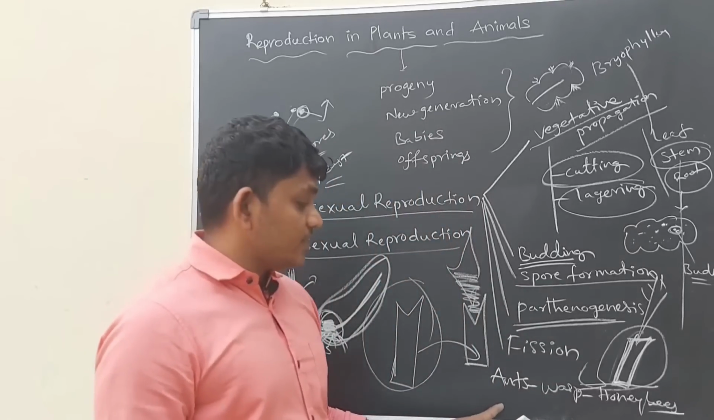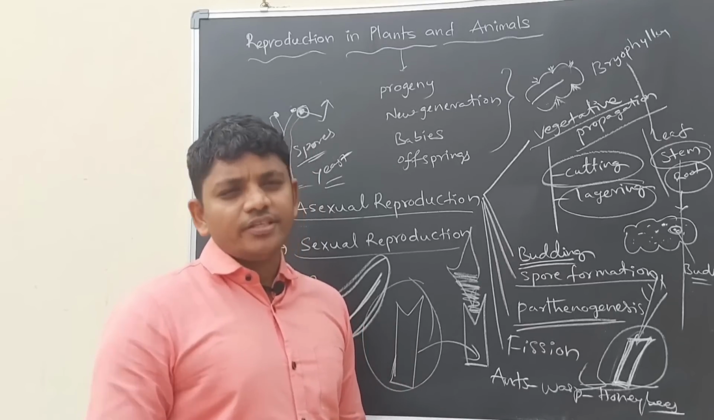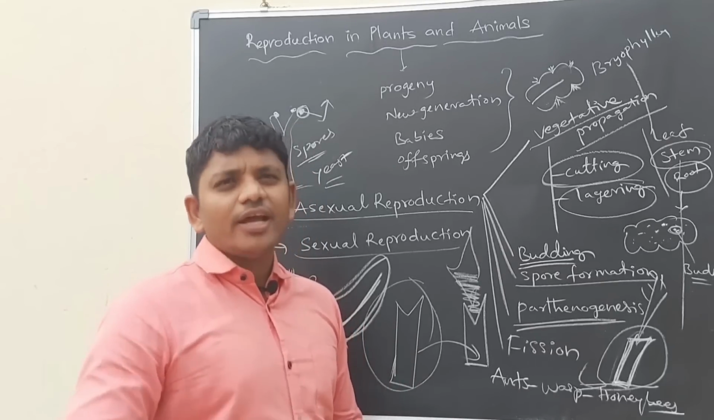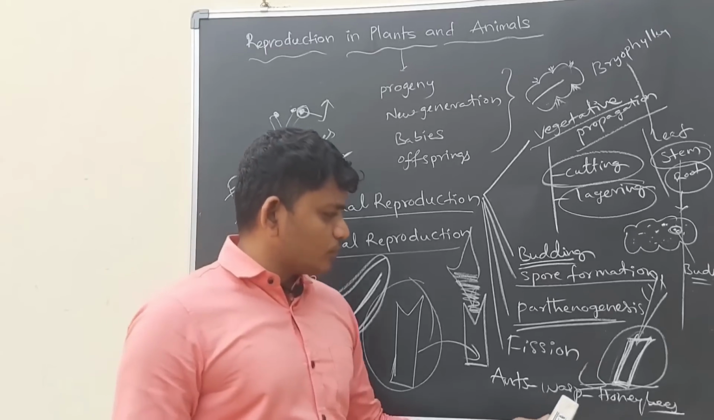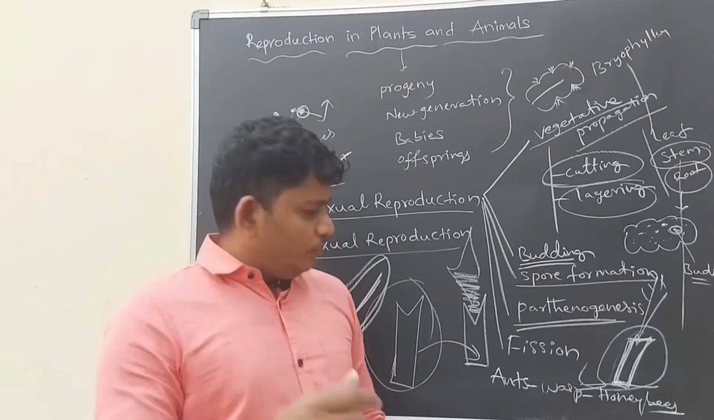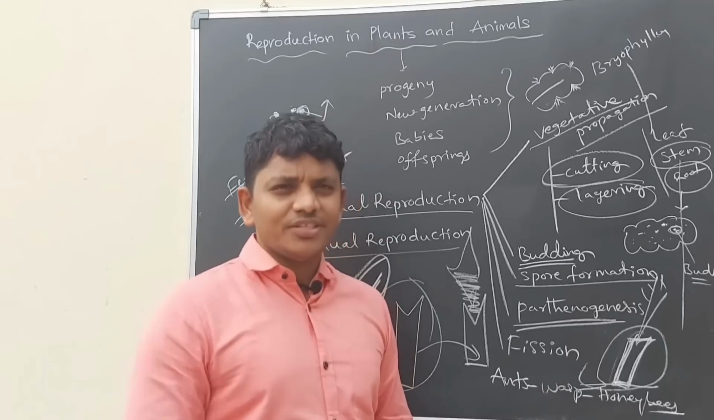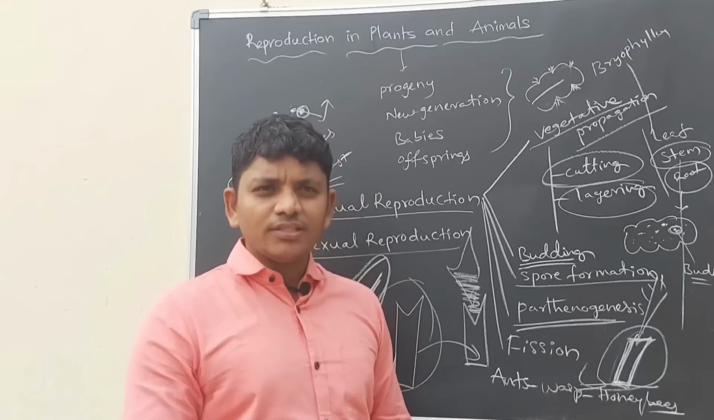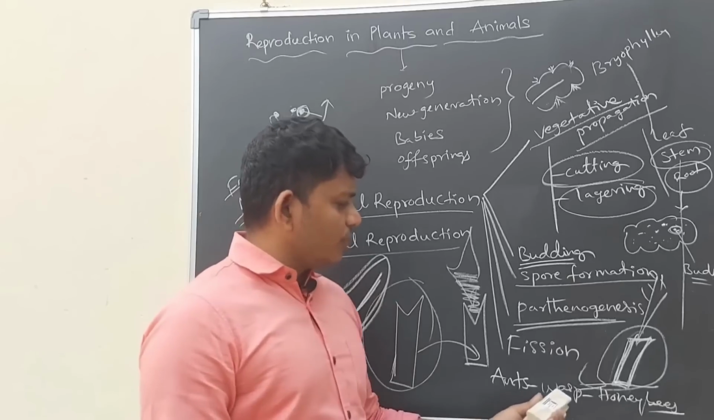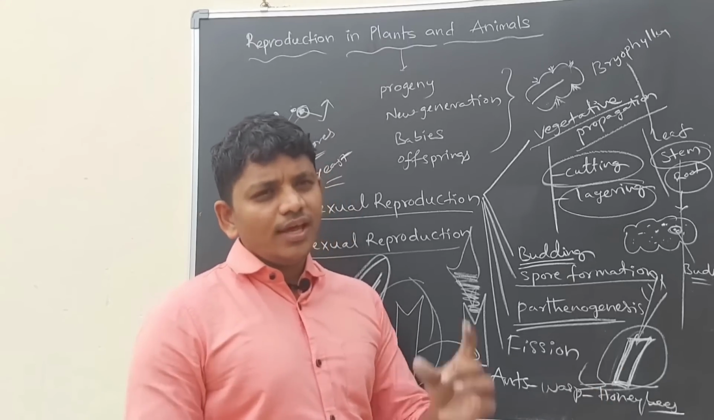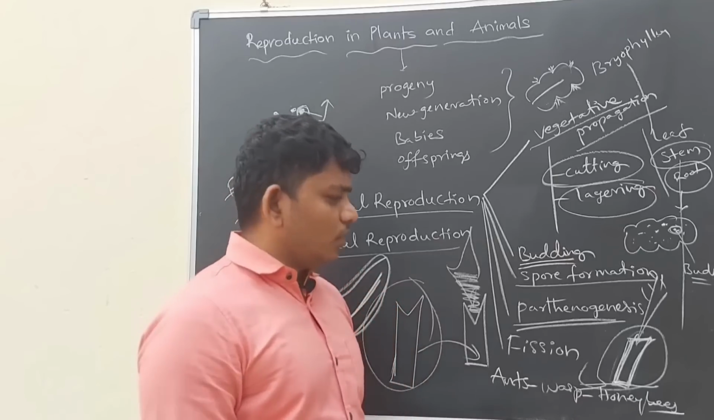Generally, a female ant, female wasp, or female honeybee does the fertilization itself and gives rise to new organisms, new ants or new wasps or new honeybees. A single organism is involved, and it produces a number of offsprings.